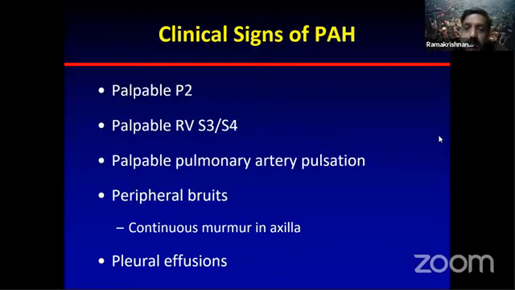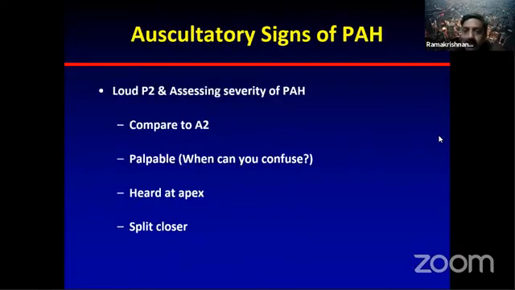You must auscultate the periphery, especially the axilla and the back, for continuous murmurs for various reasons, mostly peripheral PS and sometimes AP collaterals. And there can be pleural effusion, because finding a pleural effusion or pericardial effusion is generally a poor prognostic sign across various registries.